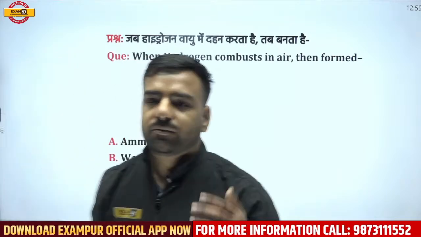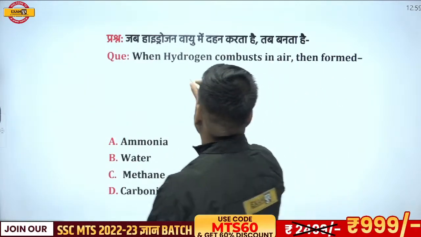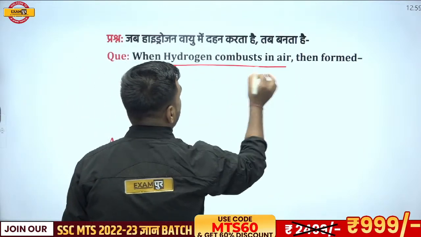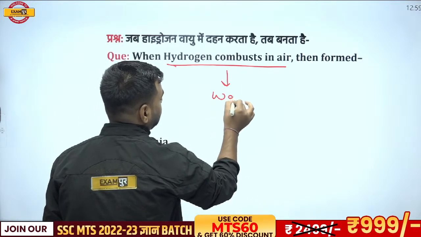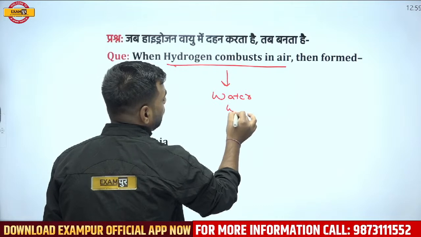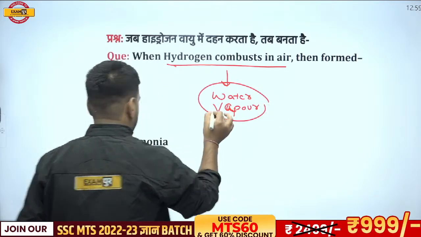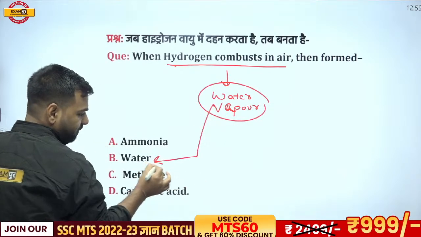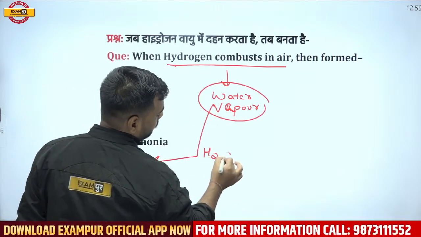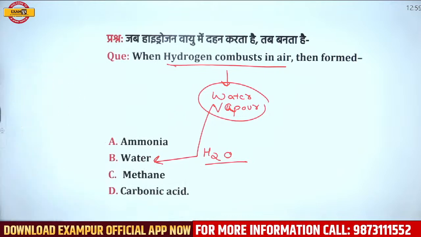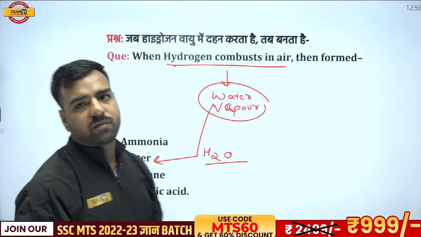Please remember, because your answers are not coming, I have to tell you. Whenever hydrogen is combusting with air, it is going to give you water vapor. If I compare the options here, the only option left is water, that is H2O. So remember, when hydrogen is combusting in air, it will form water vapor, and hence B, water vapor, will be the correct answer.